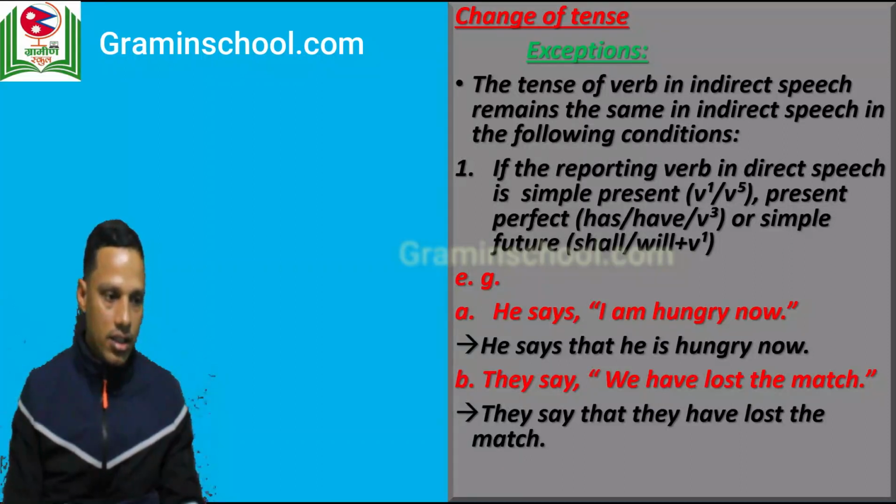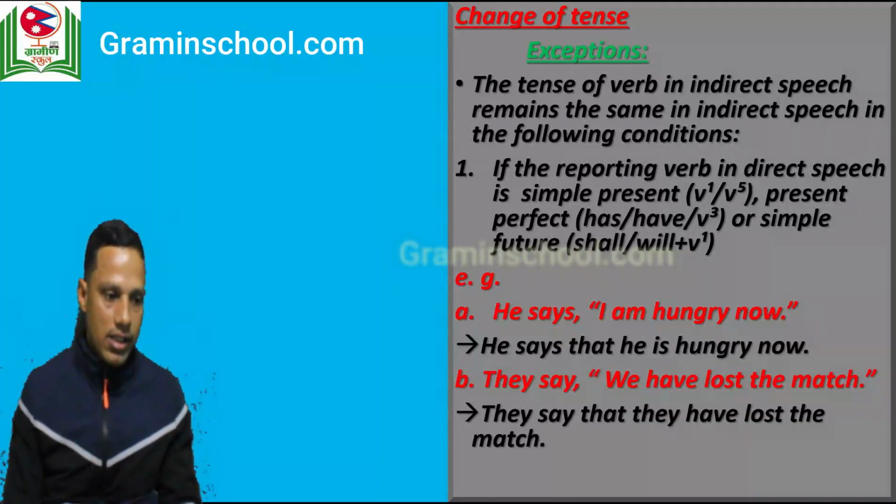Let's see the examples. Number A: he says, "I'm hungry now." Now let's notice the reporting verb here. We have reporting verb says, right? So it is in present tense. Now we can change this into indirect as: he says that he is hungry now. We haven't changed the tense in the speech clause, right? Here the speech clause is in the present tense. I am hungry now, I am, it is in present tense. Now in the indirect also we have just changed the pronoun, but the tense is the same. He is hungry now.